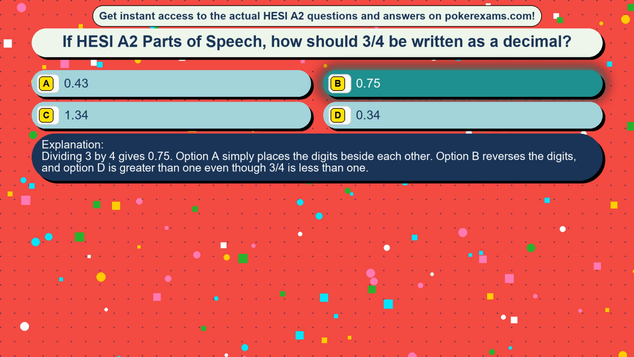Option A simply places the digits beside each other. Option D reverses the digits, and option C is greater than 1 even though 3/4 is less than 1.